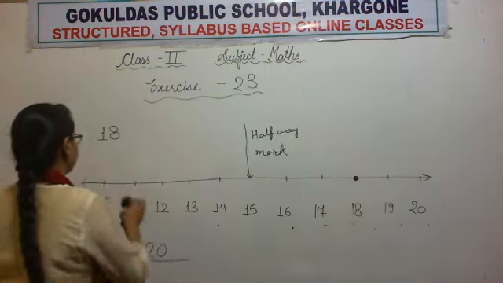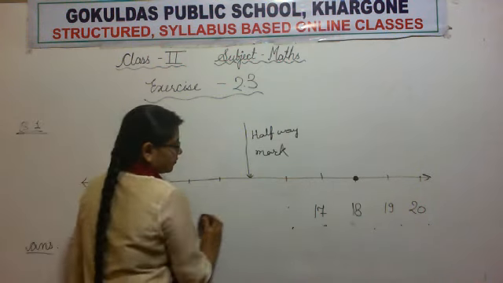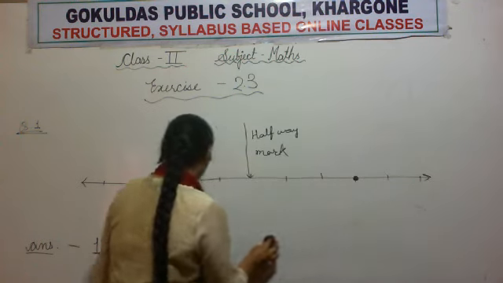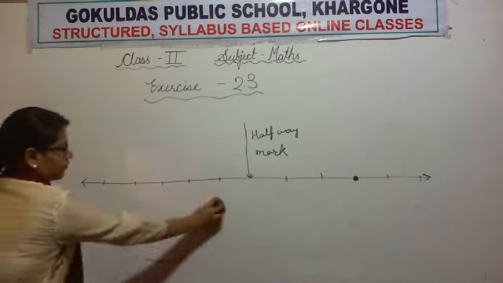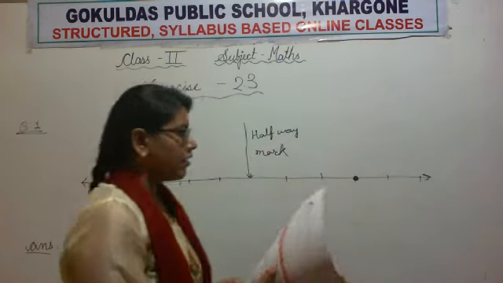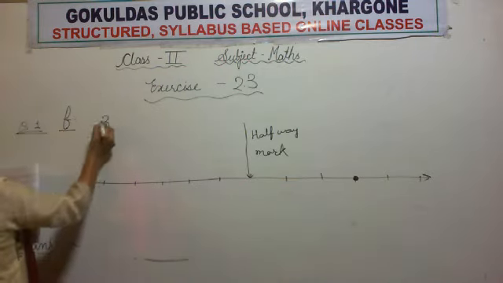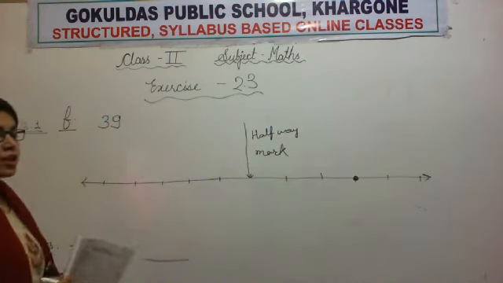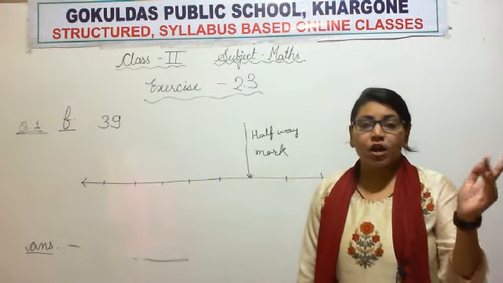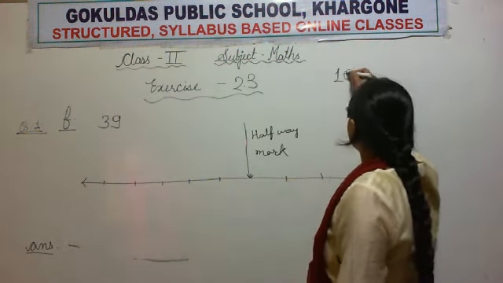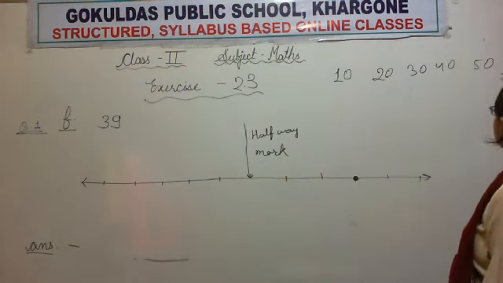Now next number. Next number, part D. What is the number given? 39. Now tell me where 39 lies. We are rounding off to the nearest 10, so we will write the tens: 10, 20, 30, 40, 50, 60 and so on.